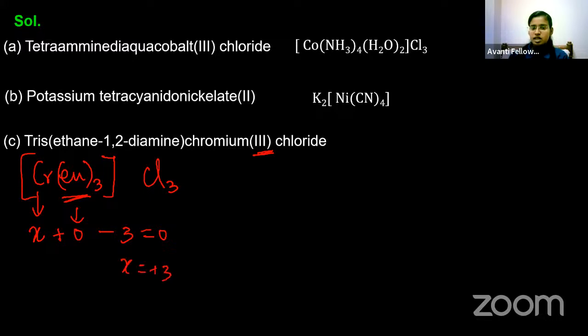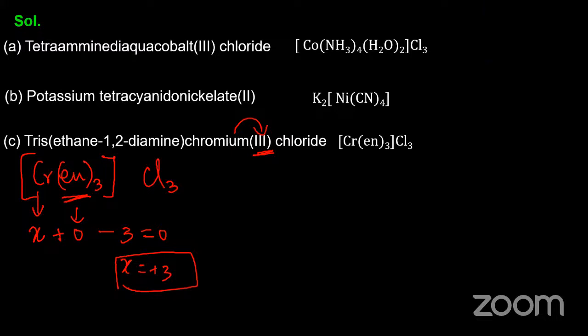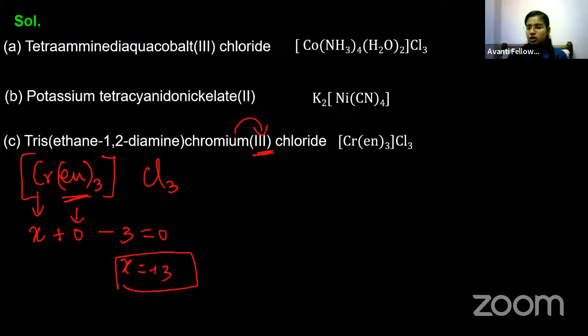So the oxidation state of the chromium is coming out to be plus 3. Clear? So this is the correct answer. Can you all understand? Any doubt? Shall I proceed with the next question?